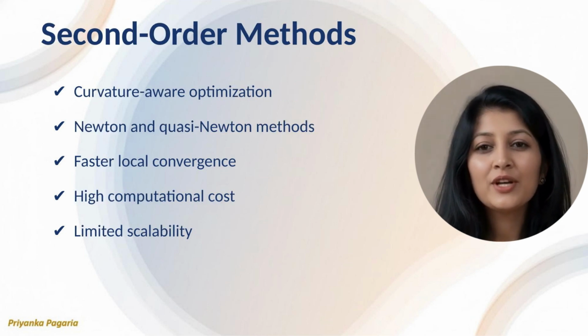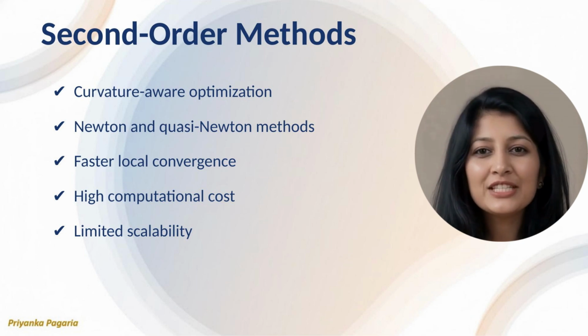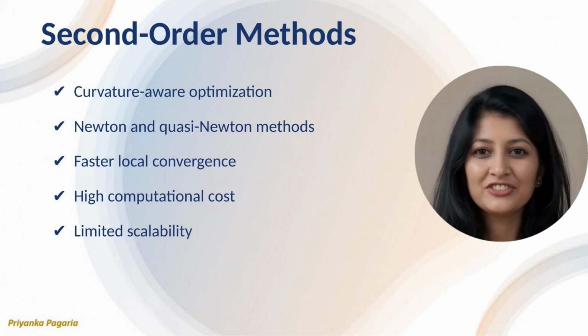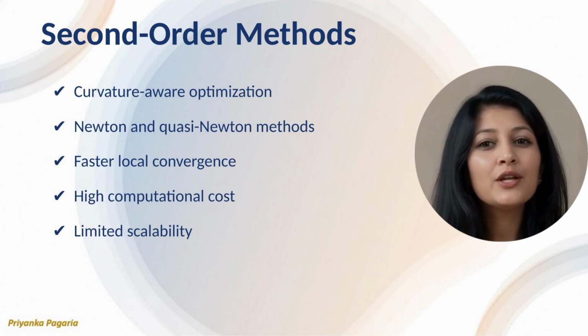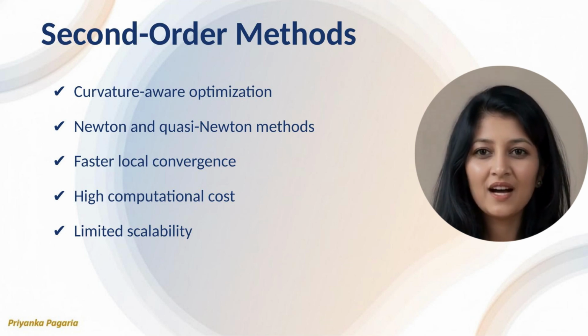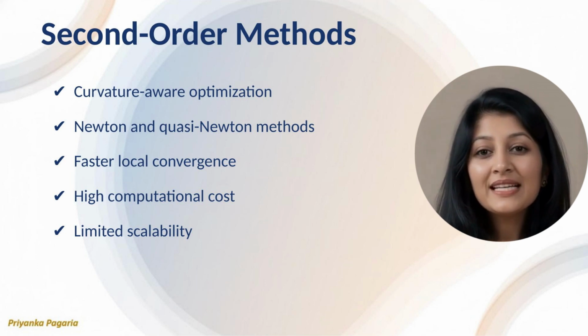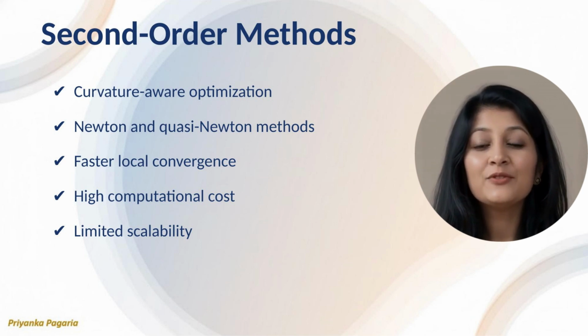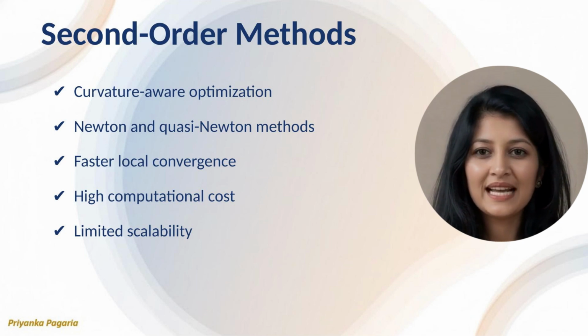Second-order methods incorporate curvature information to guide optimization. In theory, they offer faster convergence near optimal points. In practice, their computational and memory costs limit widespread adoption in large models. Many professionals overestimate their practicality after encountering them in theory. This mismatch can lead to unrealistic system designs. Practically, understanding why second-order methods are rarely used at scale helps practitioners make grounded architectural decisions. This realism is valued in senior roles where feasibility matters as much as mathematical elegance.